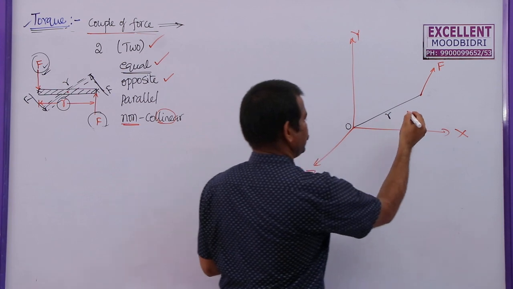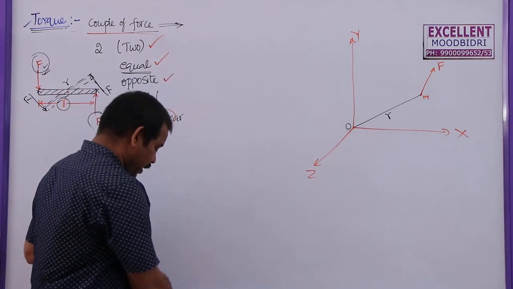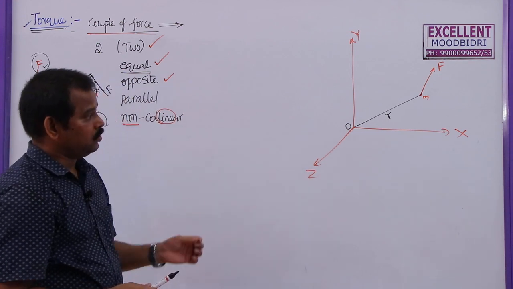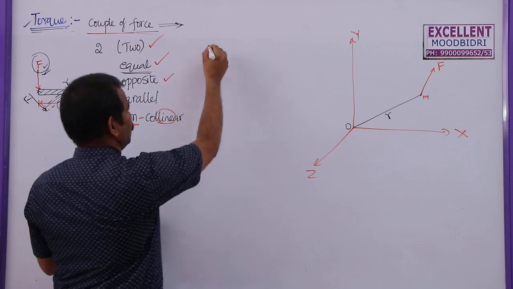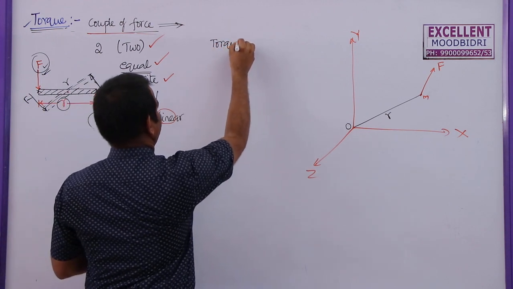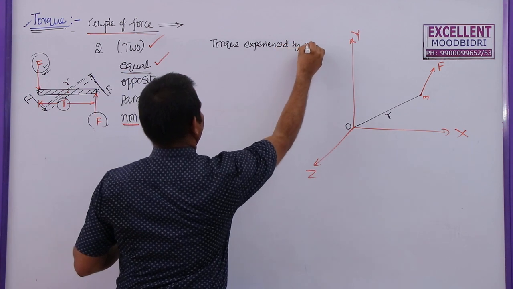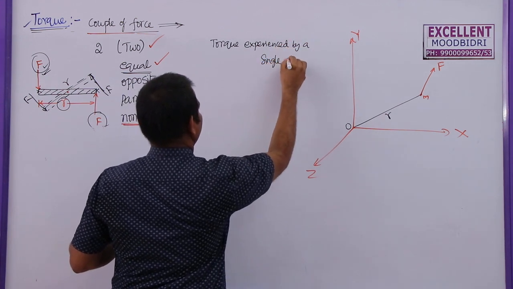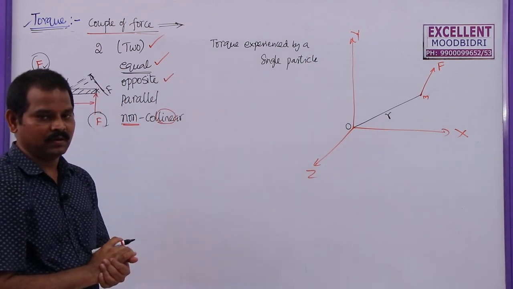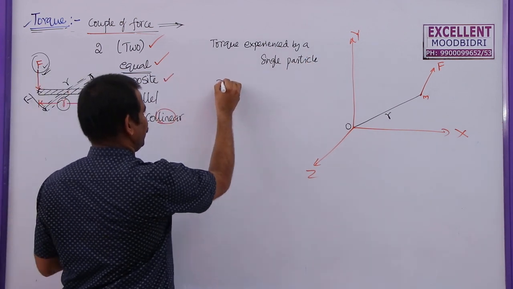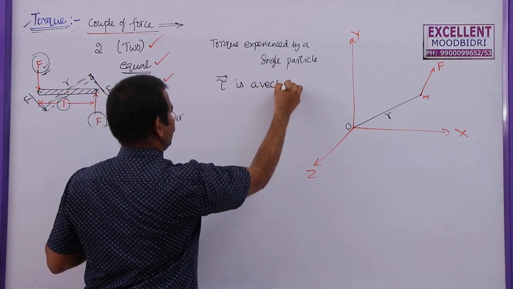This is the force acting on this body. Here I am going to determine the torque experienced by a single particle. To find this out, we know that torque is a vector quantity, tau is a vector quantity.